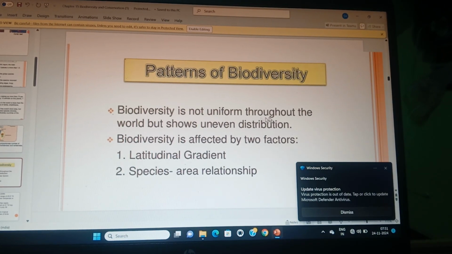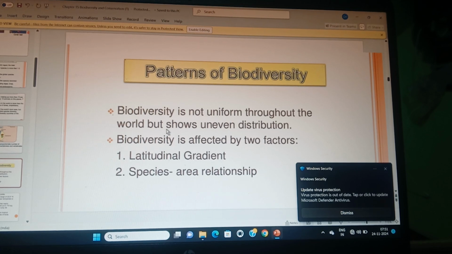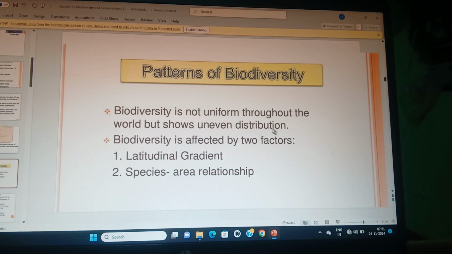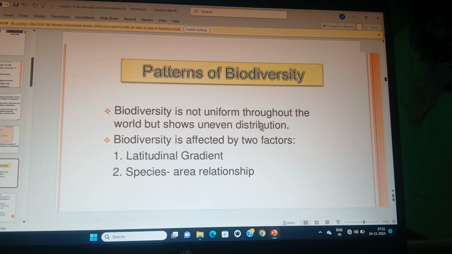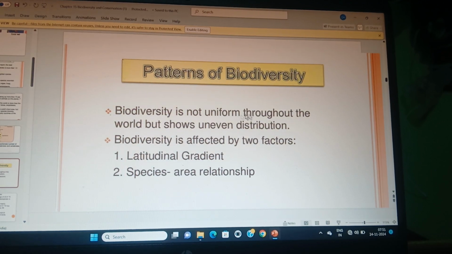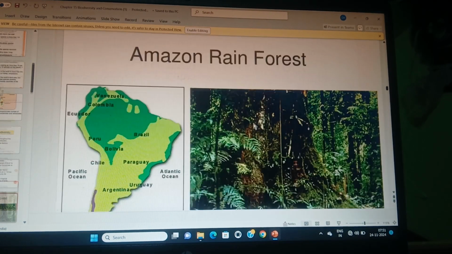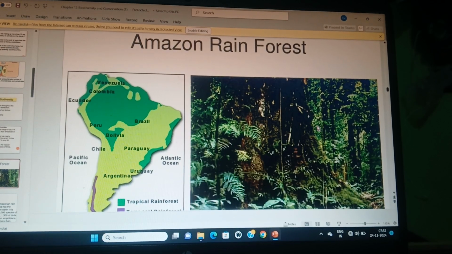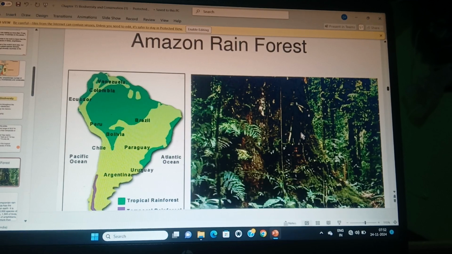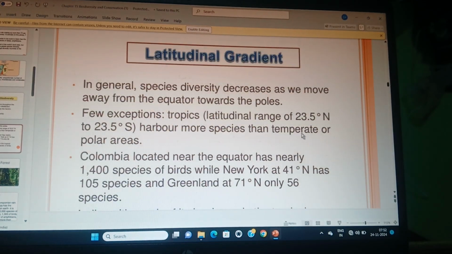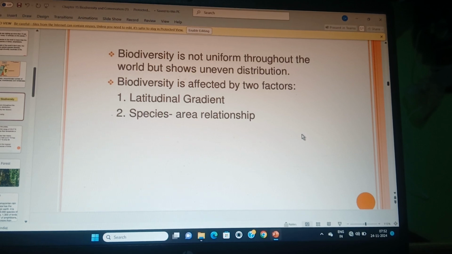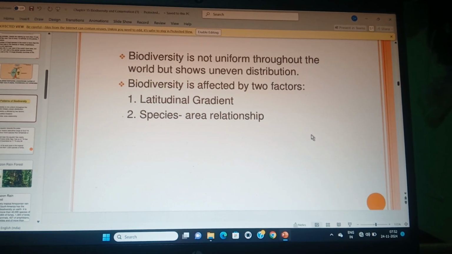Biodiversity is not uniform throughout the world, okay, but shows uneven distribution. What is uneven distribution? Uneven distribution means in some areas there is more species diversity. If you look at the Amazon forest, there is more species diversity. If you go to the polar region, there is less species diversity. Okay, means there are so many diversities of species on our earth, but this distribution is not equal.